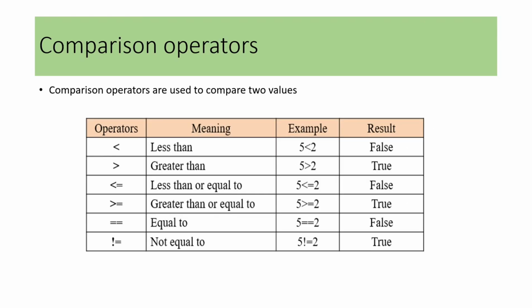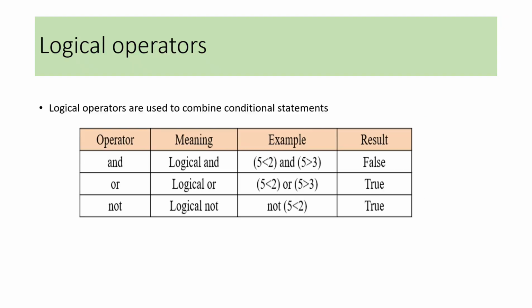Comparison operators are used to compare two values. Here we have less than, greater than, less than or equal to, greater than or equal to, and not equal to. These comparison operators are used to compare two values and result in either true or false. Logical operators are used to combine conditional statements. Logical operators contain and, or, and not.